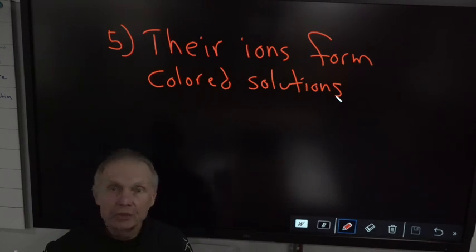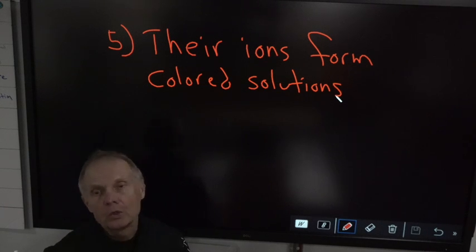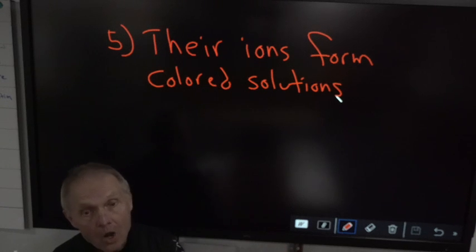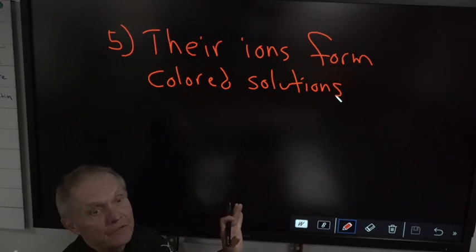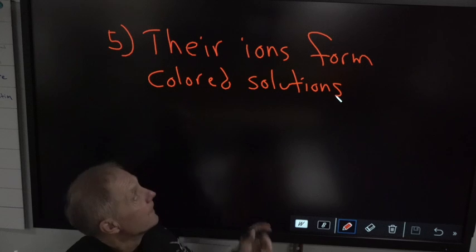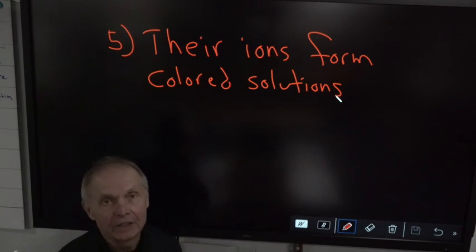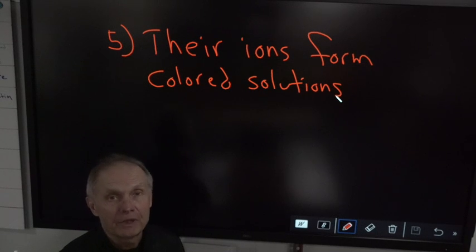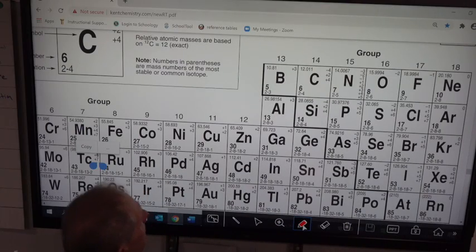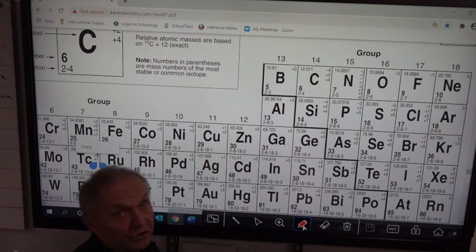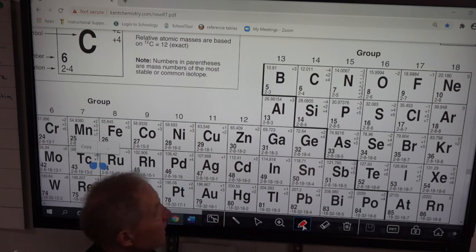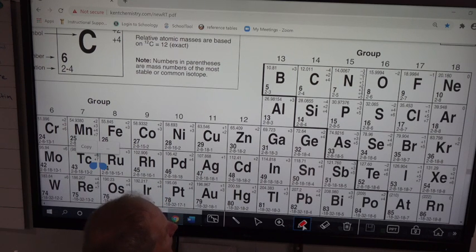So copper is a bluish color, gold is like a yellowish color. So all these transition metals, if you see a colored solution, there's a transition metal in there. Okay, that's about everything you need to know about the transition metals. Now, group 12 is not considered transition because it has a filled D subshell, but you don't have to worry about that. The next group would be right here.